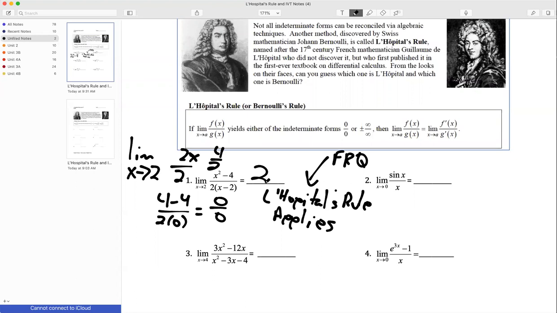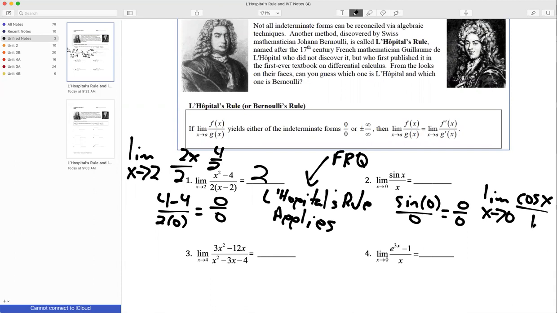Okay, so for the next one, I have the limit as x goes to 0 of sine of x over x. If I plug in 0, I get sine of 0 over 0. And the sine of 0 is? It's 0. So I've got 0 over 0, which is an indeterminate form. Therefore, L'Hopital's rule applies. So I'm going to reevaluate after taking the derivative. The derivative of sine of x is cosine of x. And the derivative of x is 1.